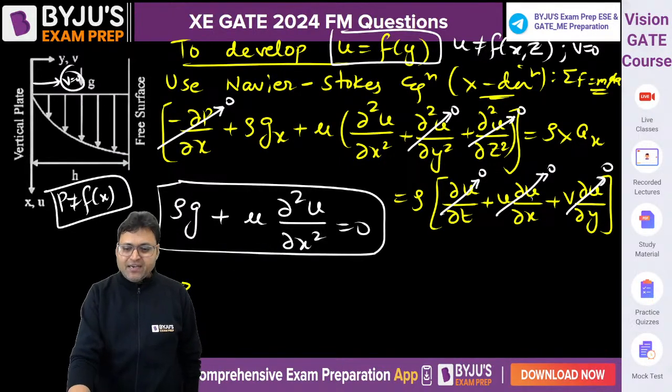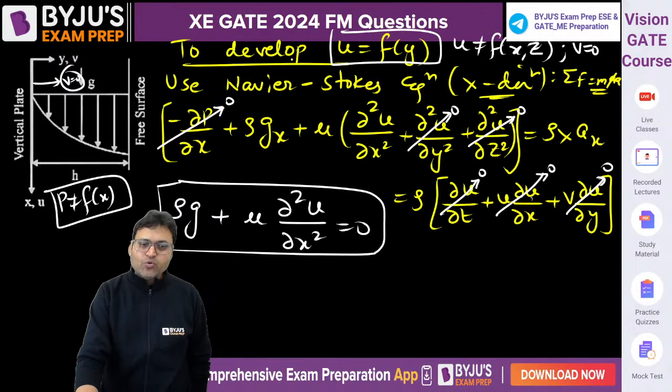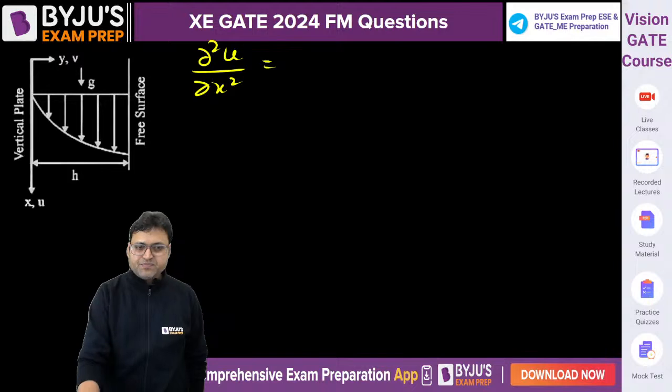We can say del square u by del y square is equal to minus rho g by mu.